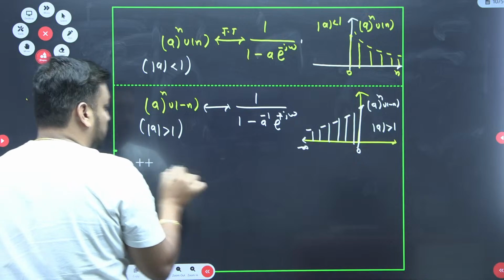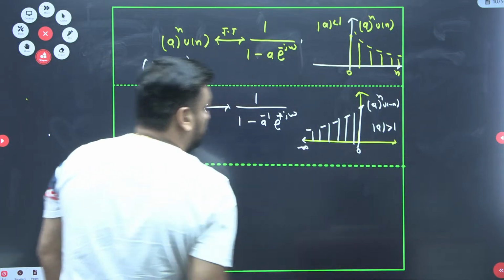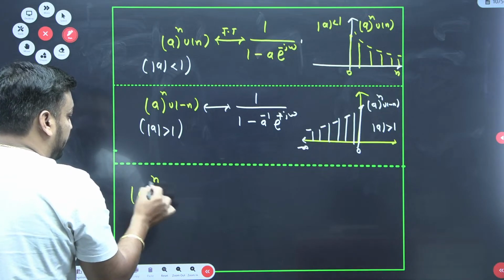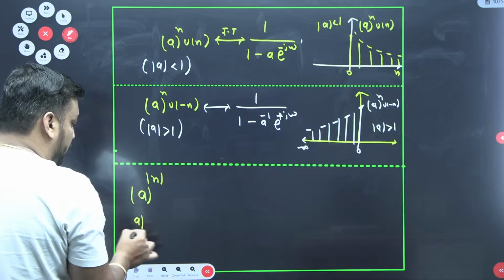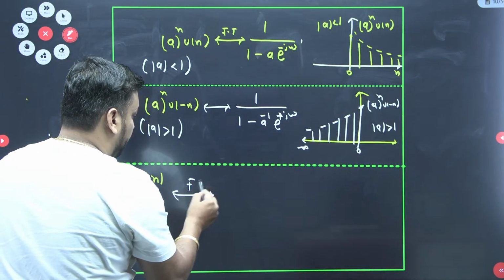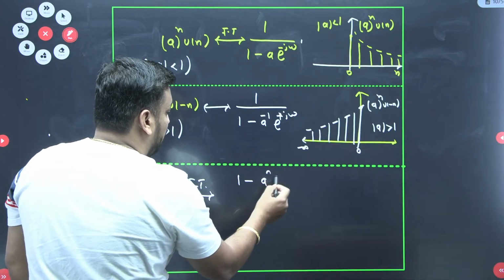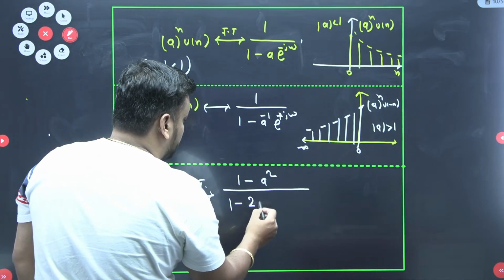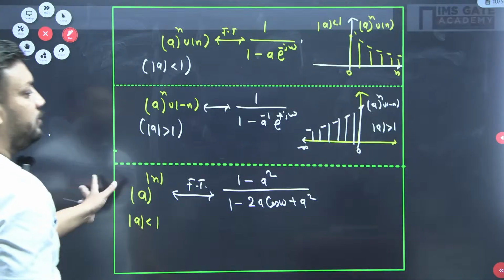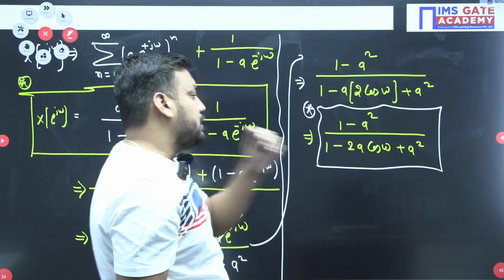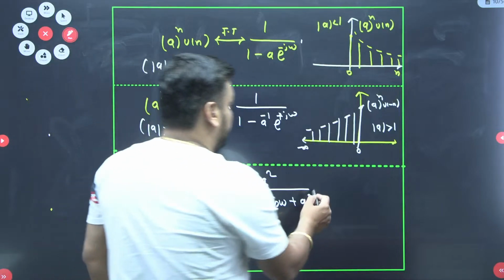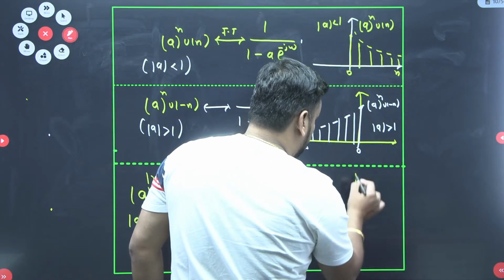And last but not the least, last is also important, and that is nothing but what, guys? a^|n|, where the condition is |a| < 1. What is the Fourier transform we have just got? From the last slide you can copy it: (1 - a^2) / (1 - 2a cos(omega) + a^2). You have to remember this, guys.